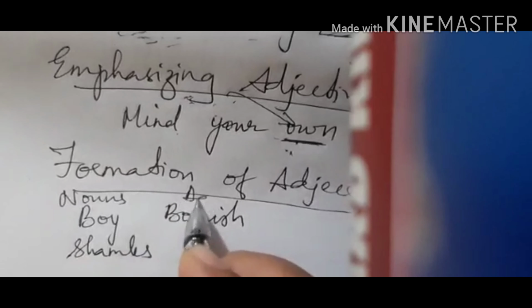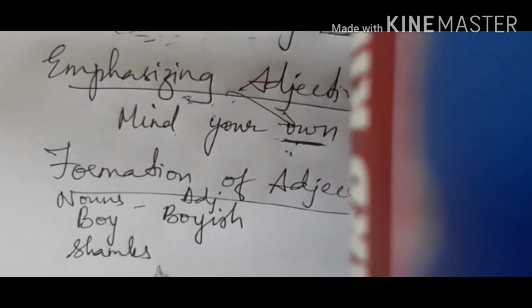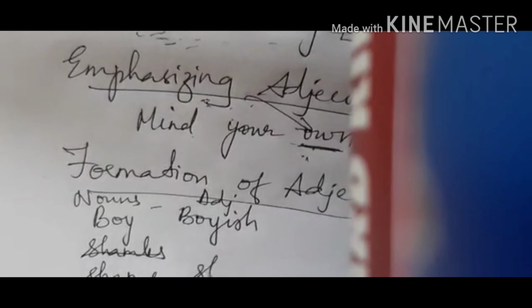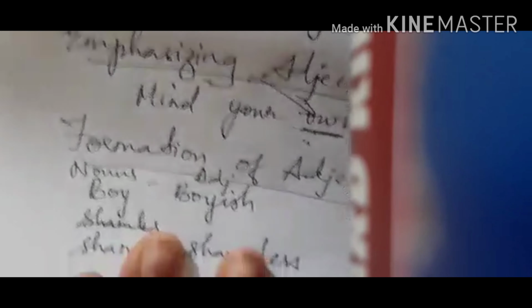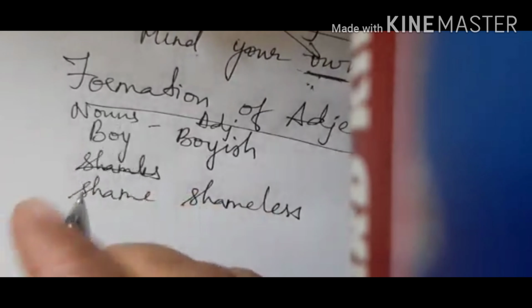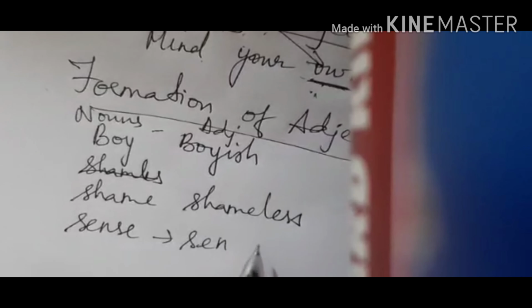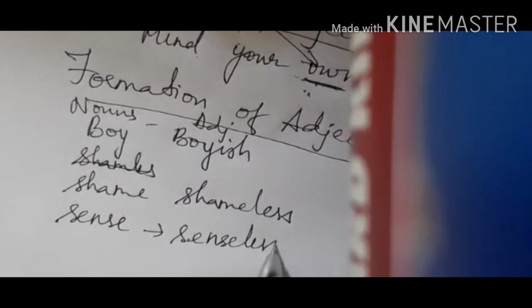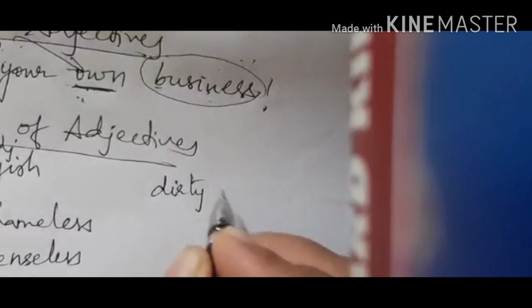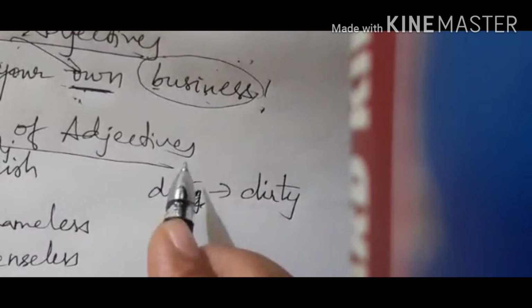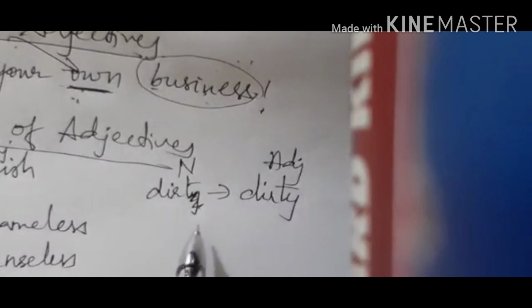When they are formed into adjectives, you have boyish. Shame, you have shameless. Sense, senseless. Sense is formed from a noun, it becomes senseless. Then you have dirt, which becomes dirty. This is a noun, this is an adjective. This you have to keep in mind.